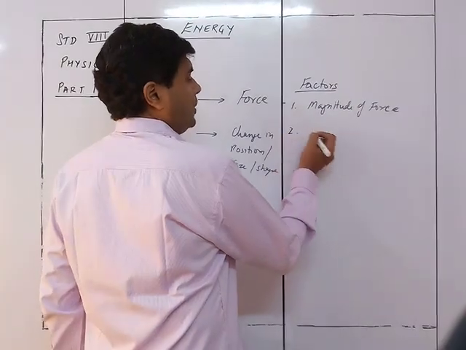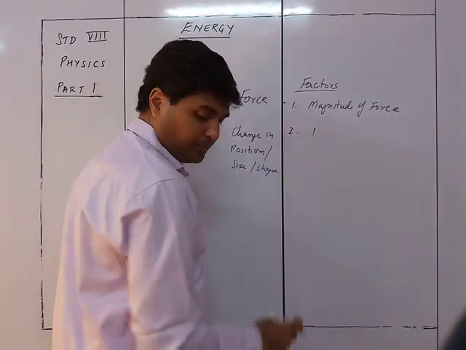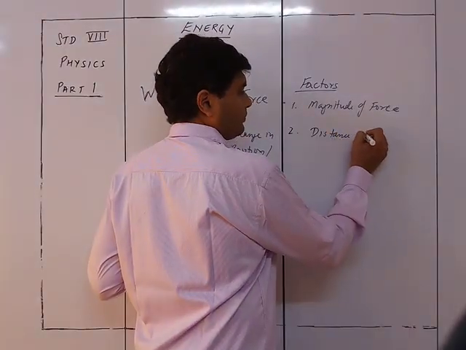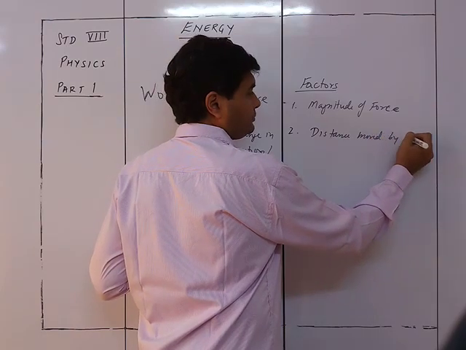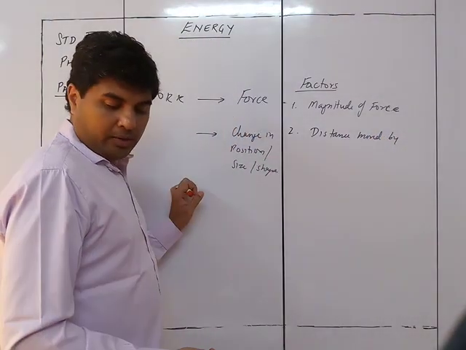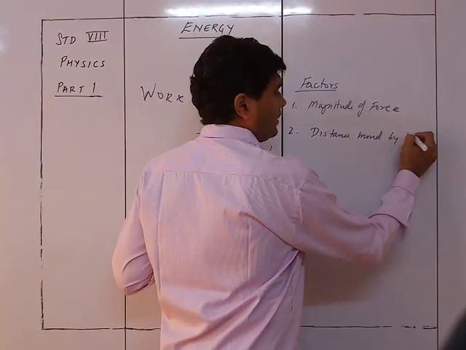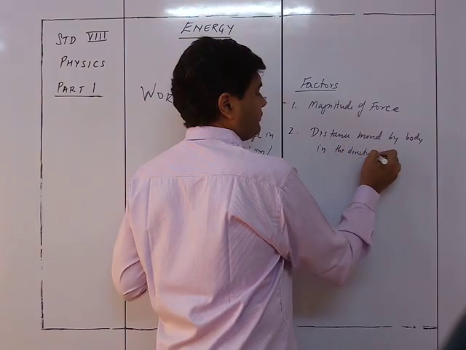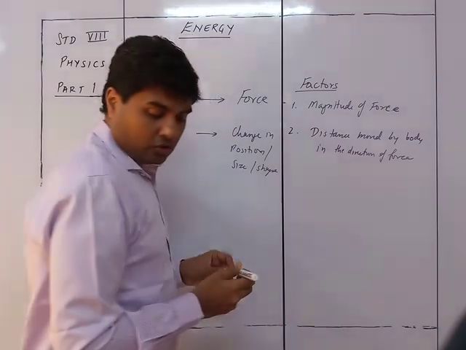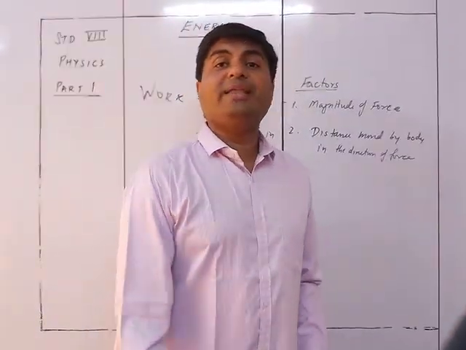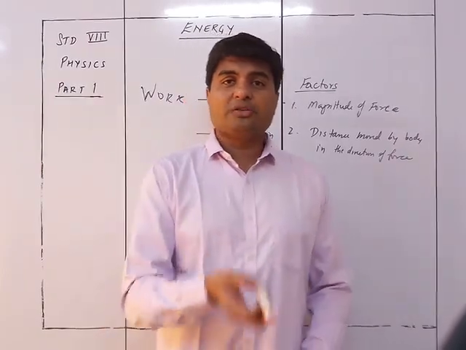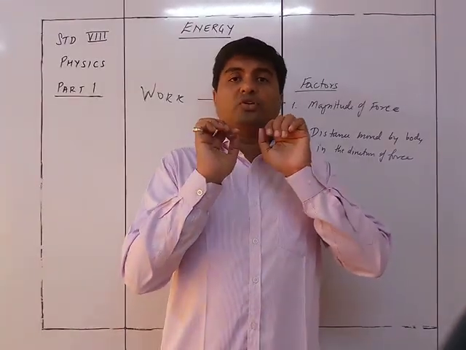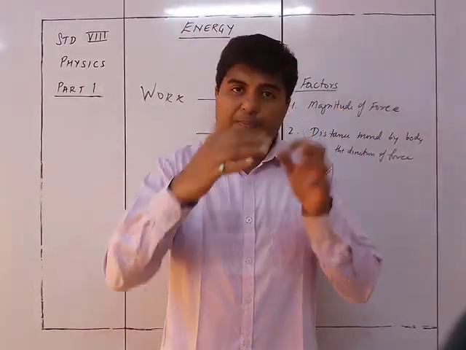And secondly, what is the displacement or the change in position? That's why we call it the distance moved by the body, by the force. Distance moved by the body in the direction of the force. I apply the force upwards, and if the body is going to go downward, for example, a car is standing on a slope and I try to push it upward, but instead the car comes backward.